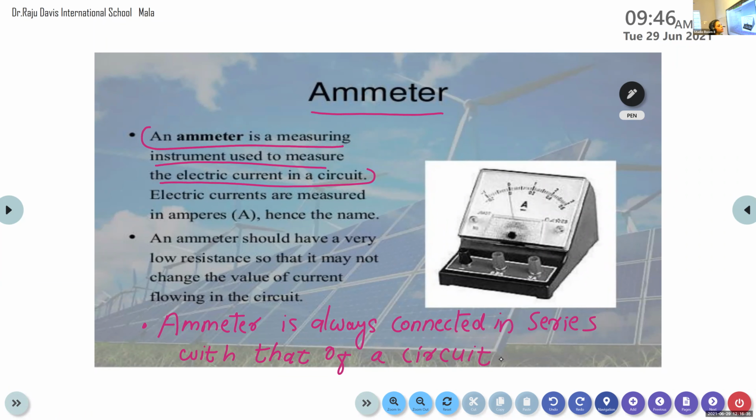Yes, Ashik? Is it ammeter? I think so. An ammeter is a device that is used to measure the value of current, and it is always connected in series with that of a circuit.